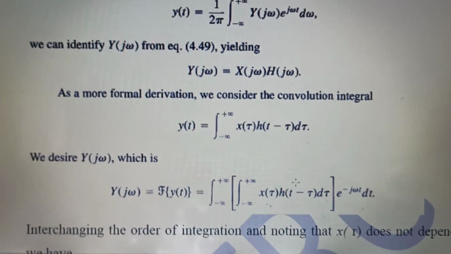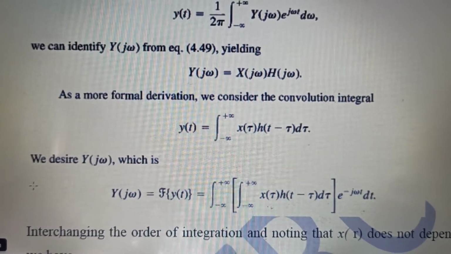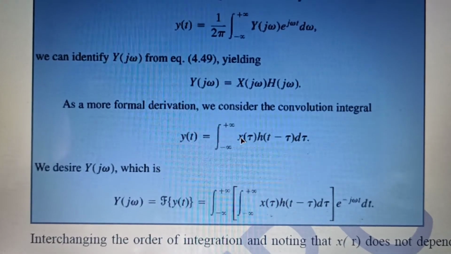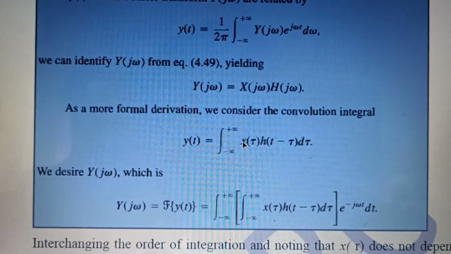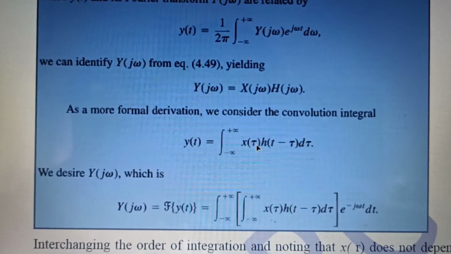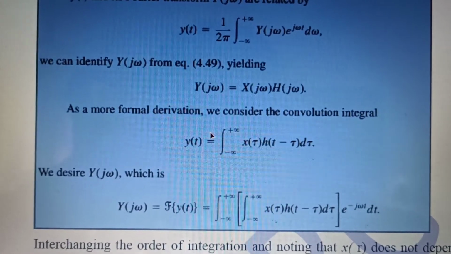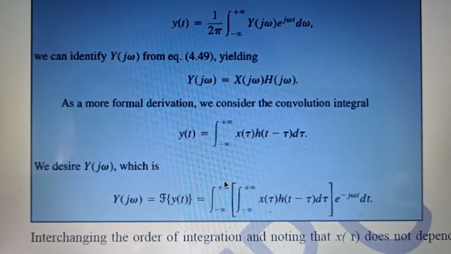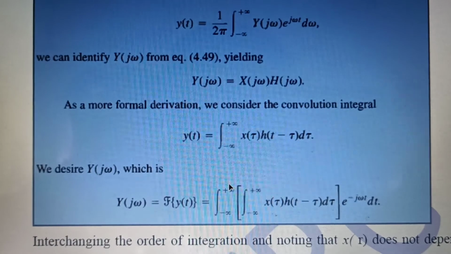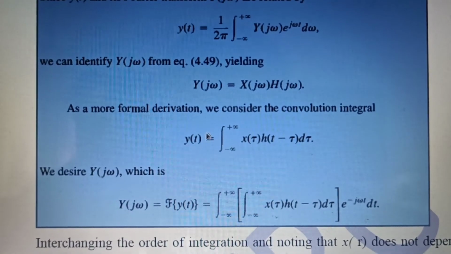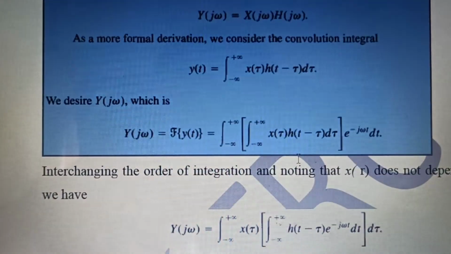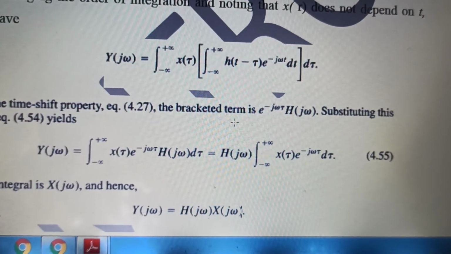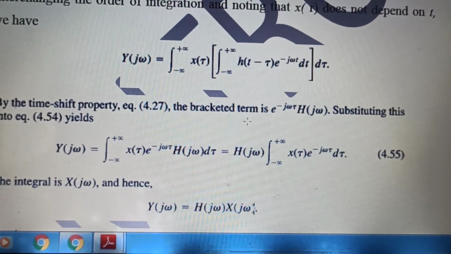So now I will put the value of this y of t in Y of j omega. Y of j omega is nothing but the integral from minus infinity to infinity of y of t e to the power minus j omega t dt, and y of t is nothing but the integral of x of tau h of t minus tau. We will perform the integration, and then we will get Y of j omega is nothing but X of j omega into H of j omega.